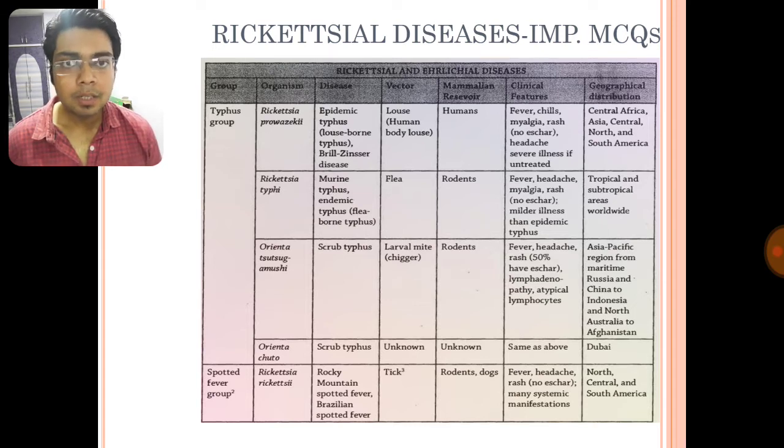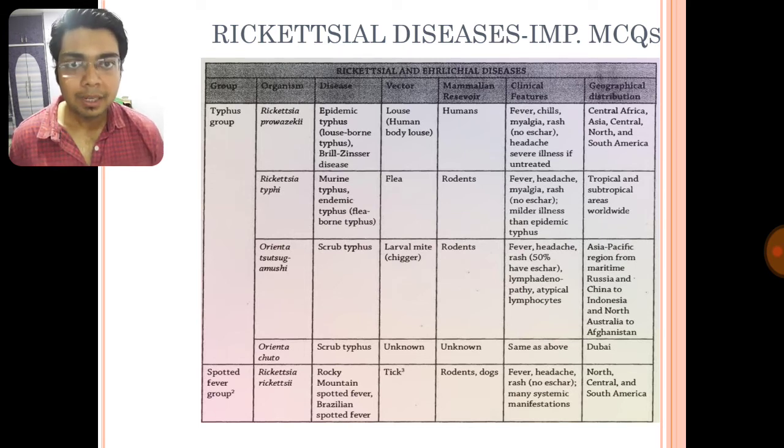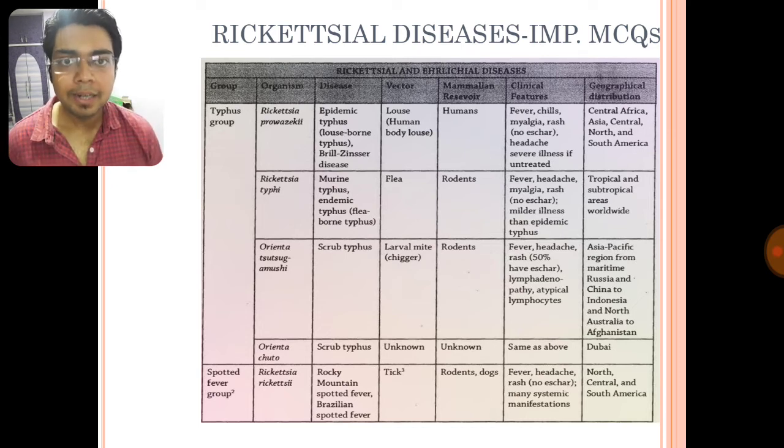How will you remember? There are many rickettsial diseases. Try to remember them by imagining them, correlating them, making a story in your mind and learning them.